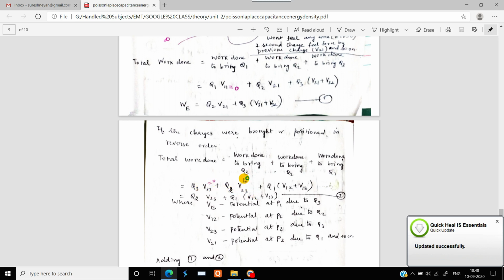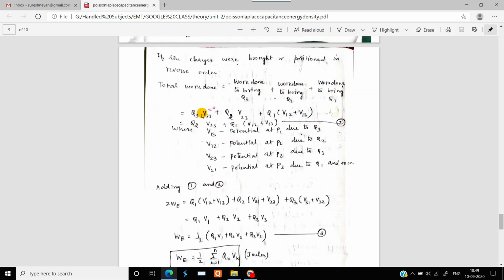and the potential difference between charge number 2 and 3 is V23. So the total work done will be Q2 into V23, plus the work done to bring Q1, which will be Q1 times the potential difference between Q1 and the Q3 charge, that is V12 plus V13. Since V33 is going to be 0, Q2 V23 plus Q1 into V12 plus V13